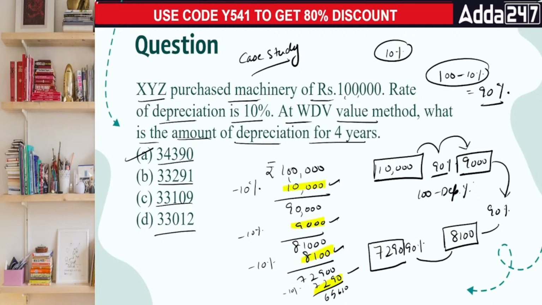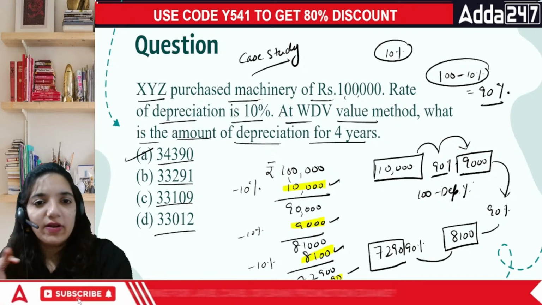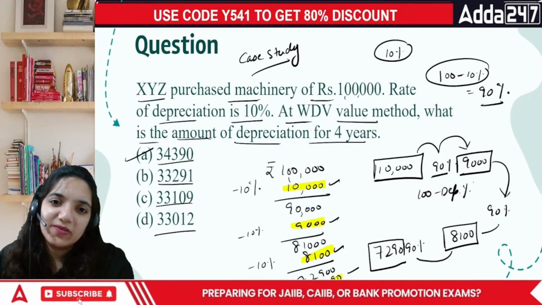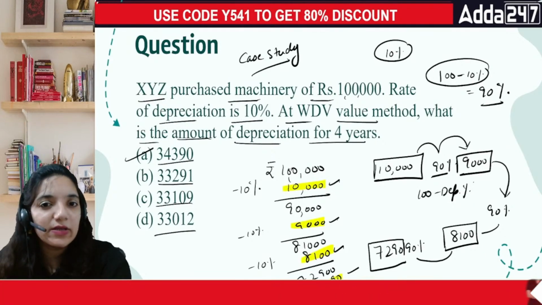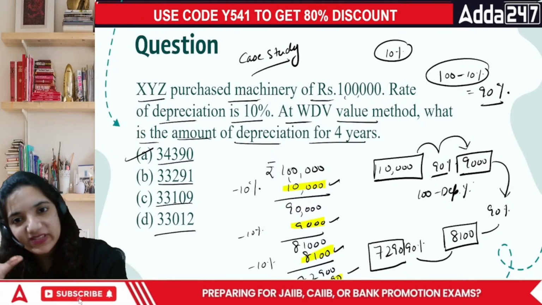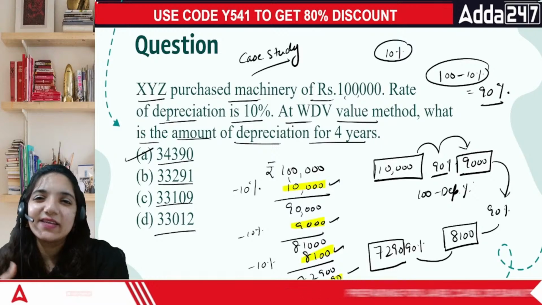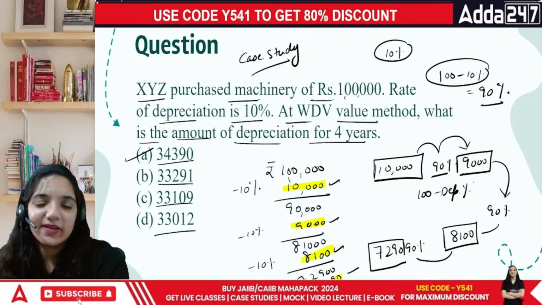Done, everyone? Got the idea? This is the answer. Done. Interesting question, right? These are the ways, but this kind of question can be asked in the form of a case study format. They will say, what is the depreciation for nth year? For the second year, what was the depreciation? Then they will say, what is the total amount of balance left after third year? So basically what you need to do is just calculate the entire thing, and whatever they are asking, just start answering that part accordingly. Okay?